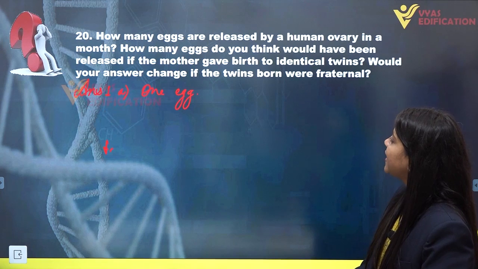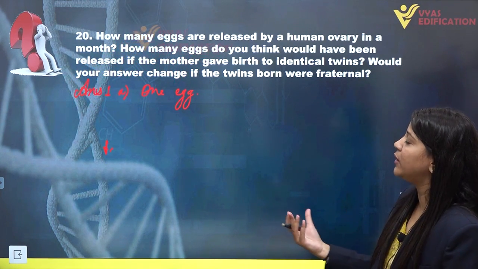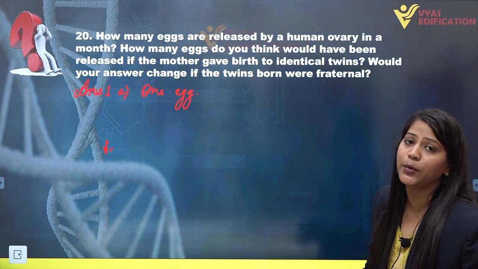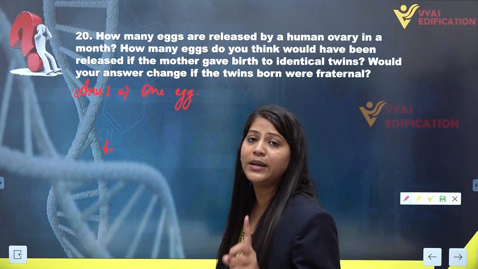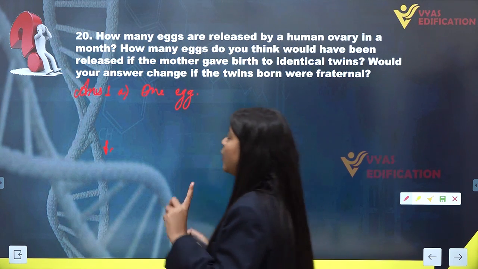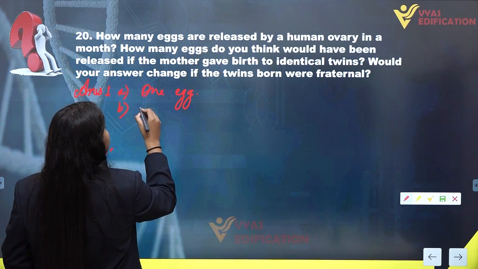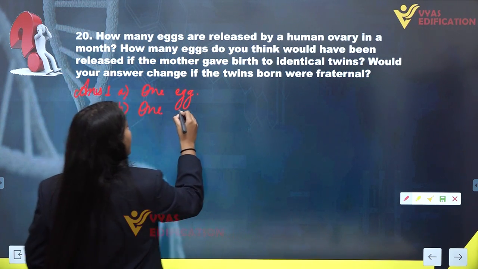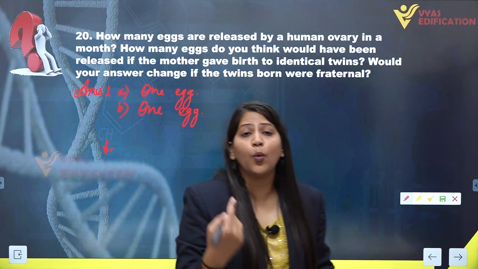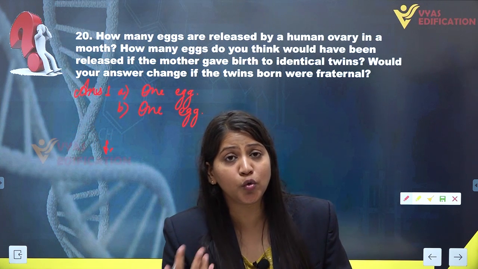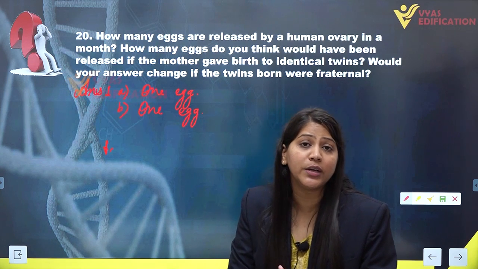Next, moving towards the second part of the question: how many eggs do you think would have been released if the mother gave birth to identical twins? In the case of formation of identical twins, only one egg is released from the ovary. The second part of this question has the answer of one egg. Then the question arises, how can one egg actually form two children which are identical to each other?